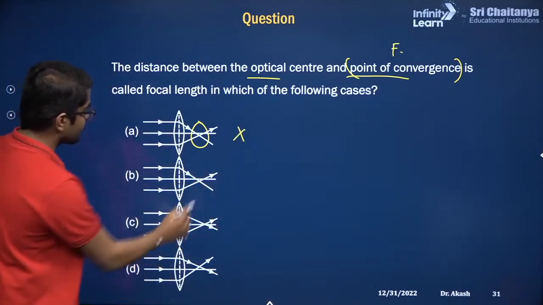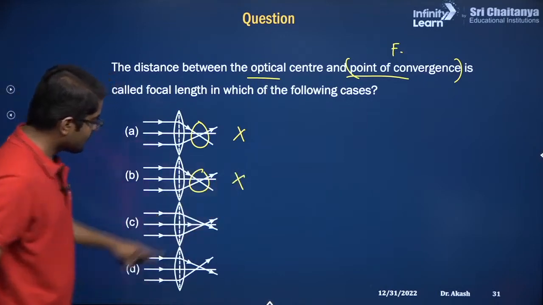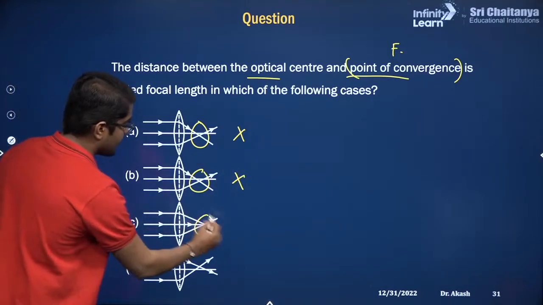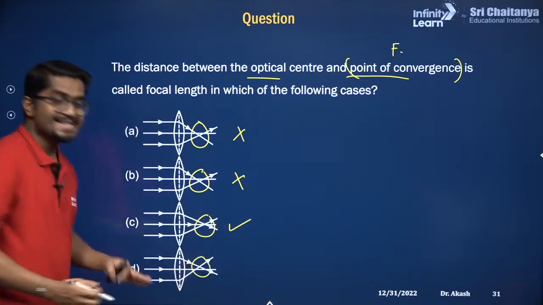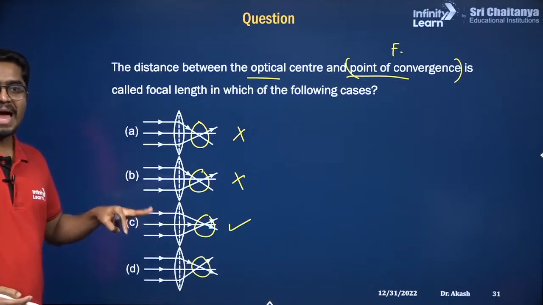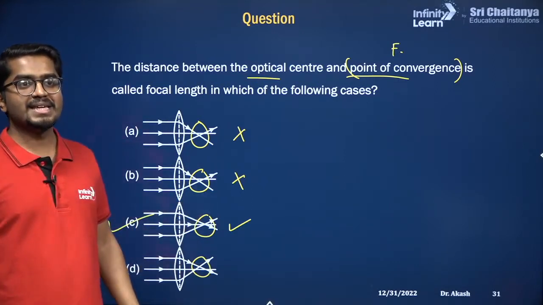So this is not correct. How about the second one? Again it is below, so not on the principal axis. For the third one, yes, it is on the principal axis. For the fourth one, it is above the principal axis, so this is not correct. The only correct option is option number C.